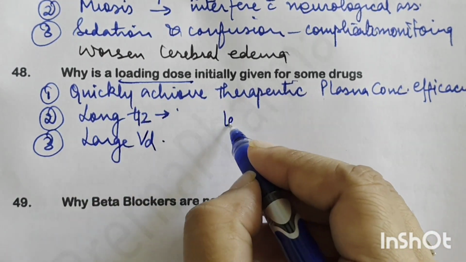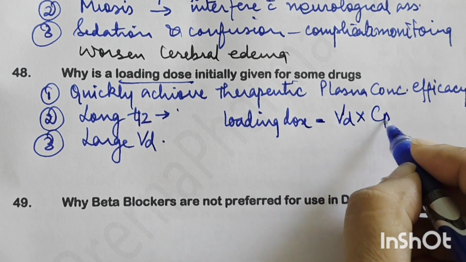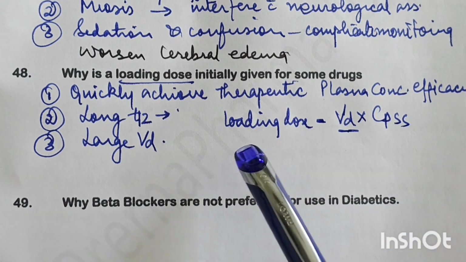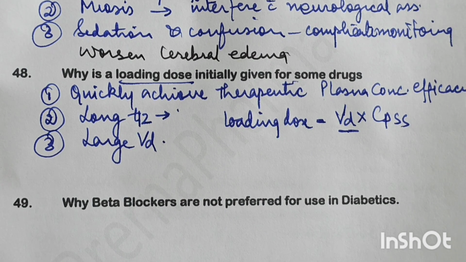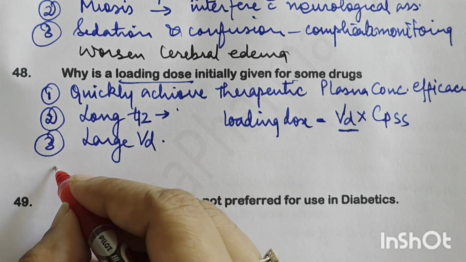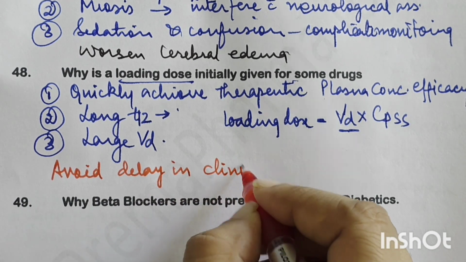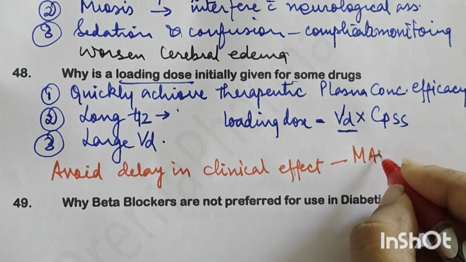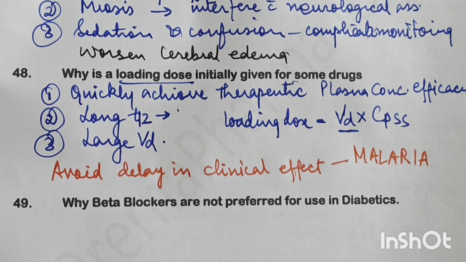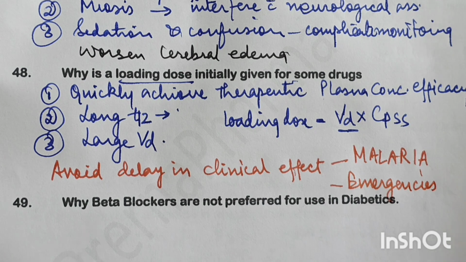The formula for loading dose is: loading dose is equal to VD into CPSS. So volume of distribution will decide the loading dose. A drug having a large volume of distribution will take time to distribute and time to build the effective level. So we give drugs by loading dose to avoid the delay in clinical effect, right? So we use a loading dose in some. One example that we have is malaria. In malaria we give a loading dose. Then emergencies, right? In emergencies we may give it.